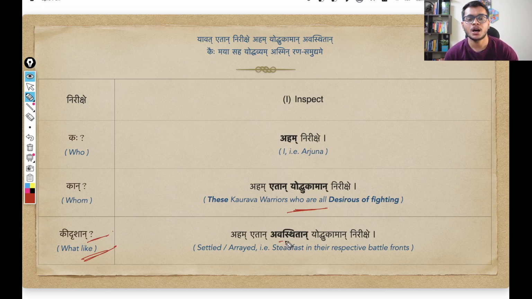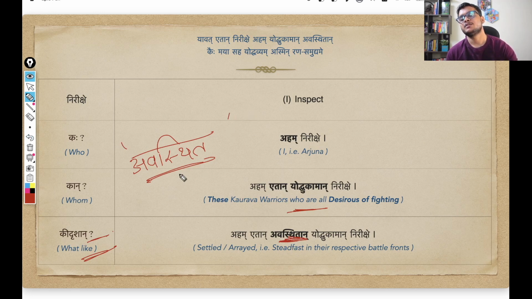And the response is Avasthitan. So Avasthitan comes from the Pratipadik base word Avasthit. Avasthit simply means one who is steady at his position or who is settled or arrayed. So again, since this is Avasthit, this is an adjective used for all those warriors. So this is also taking the same second case plural form.